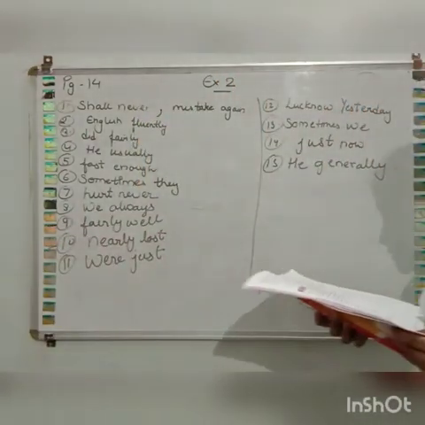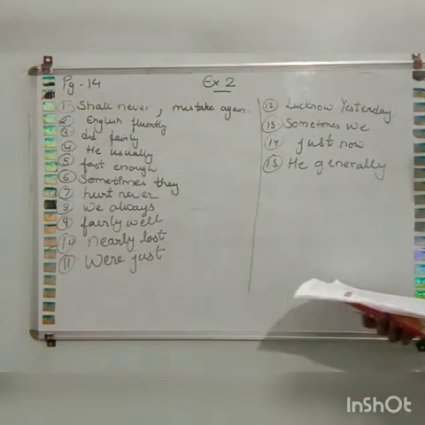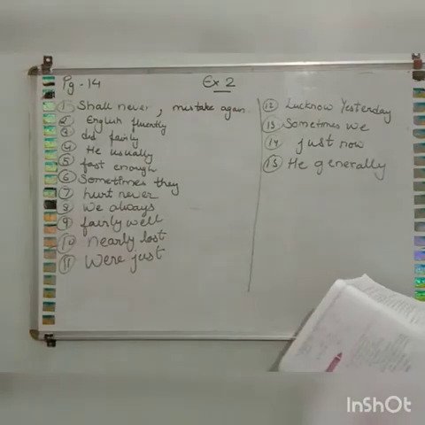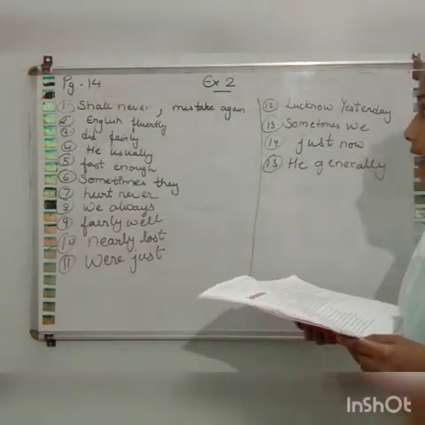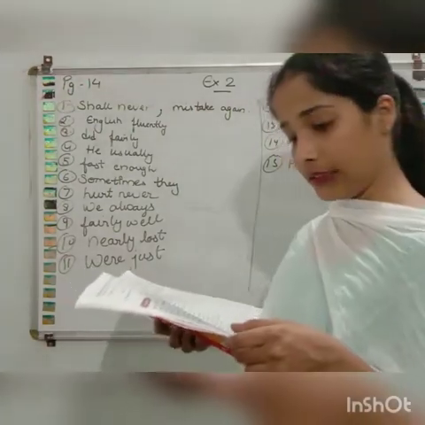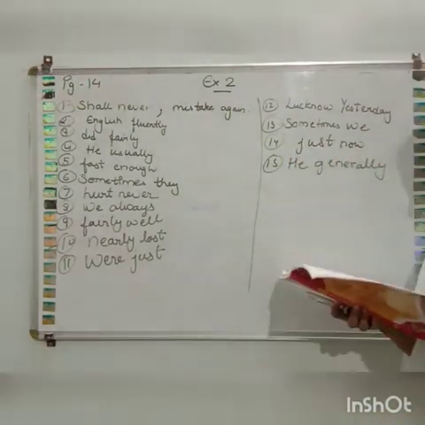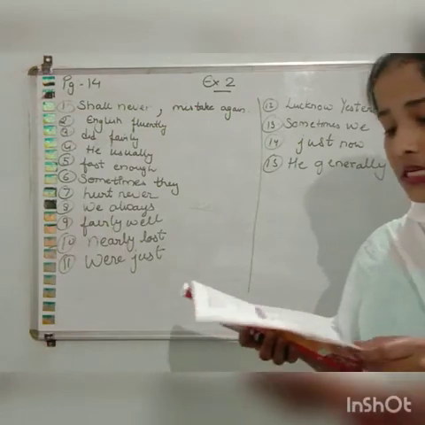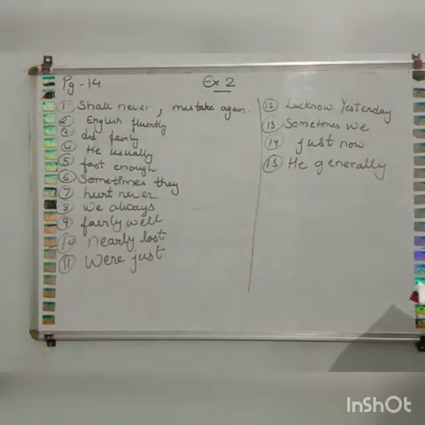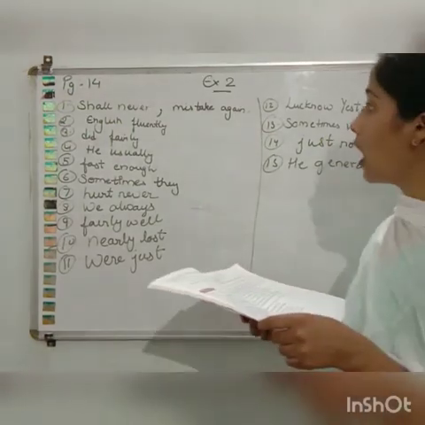Okay. The first sentence is: I shall make such a mistake. The two adverbs given are again and never. So where will we place them? I shall never make such a mistake again.